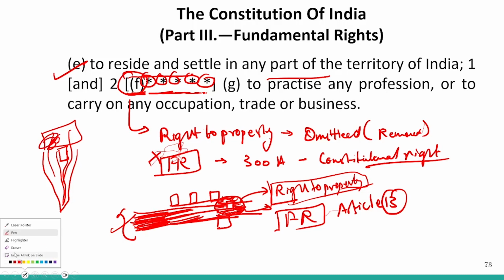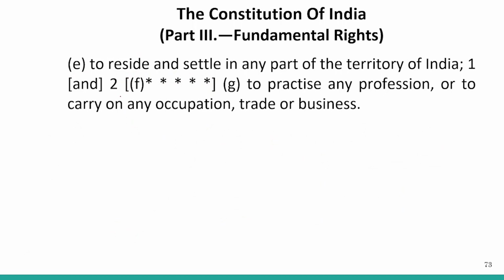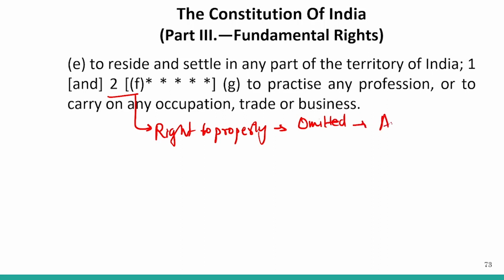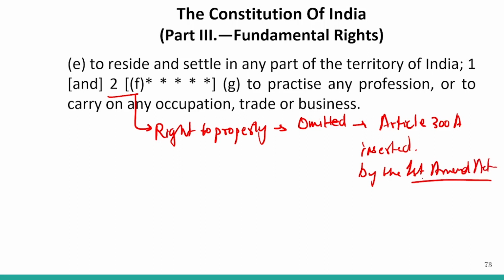So, taking that in mind, Article 19F, which was about the right to property, was omitted, and instead Article 300A was inserted by the First Amendment Act, which made the right to property, instead of a fundamental right, only a constitutional right.